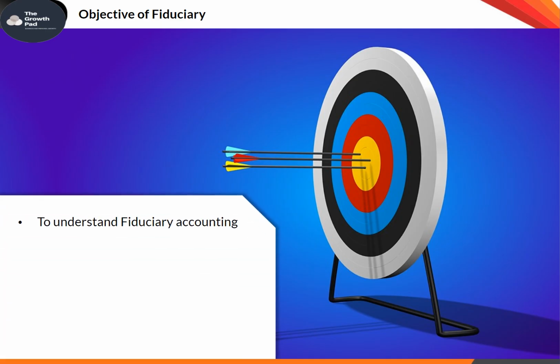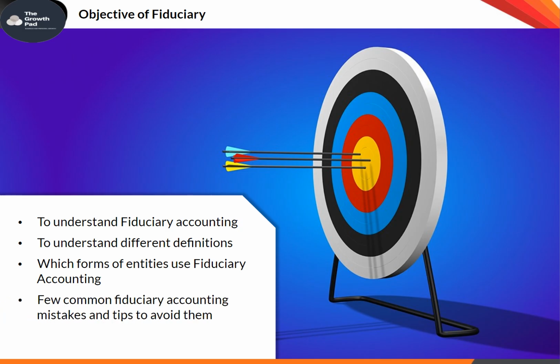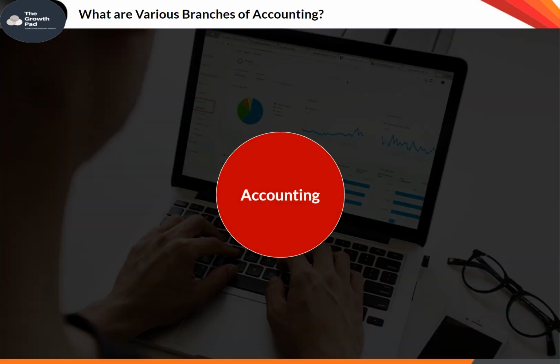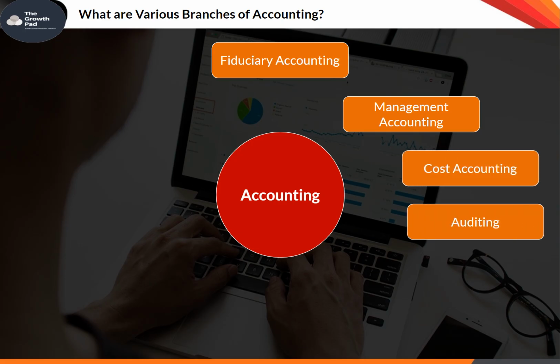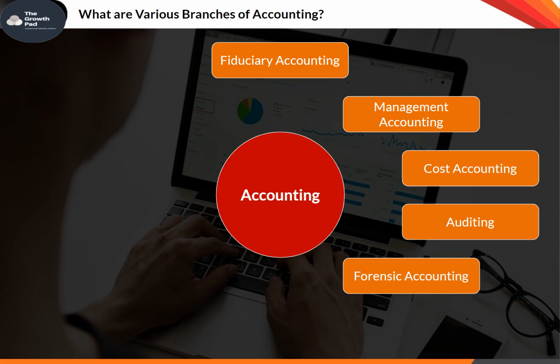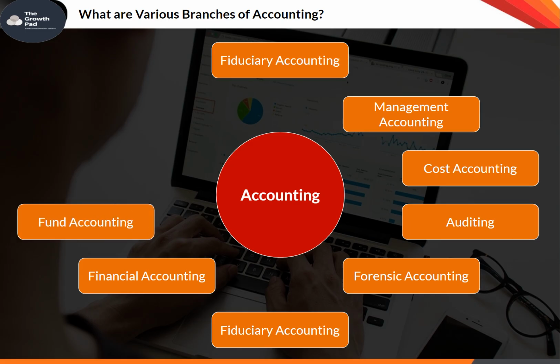To understand fiduciary accounting. To understand different definitions. Which forms of entities use fiduciary accounting? Few common fiduciary accounting mistakes, and tips to avoid them. Examples of fiduciary accounting. What are various branches of accounting? Fiduciary accounting, management accounting, cost accounting, auditing, forensic accounting, financial accounting, fund accounting, social accounting, tax accounting.